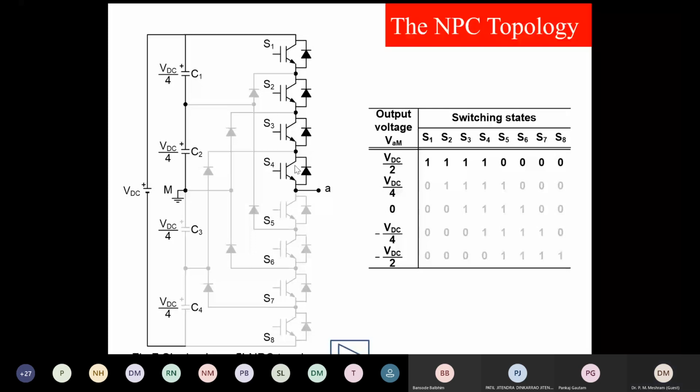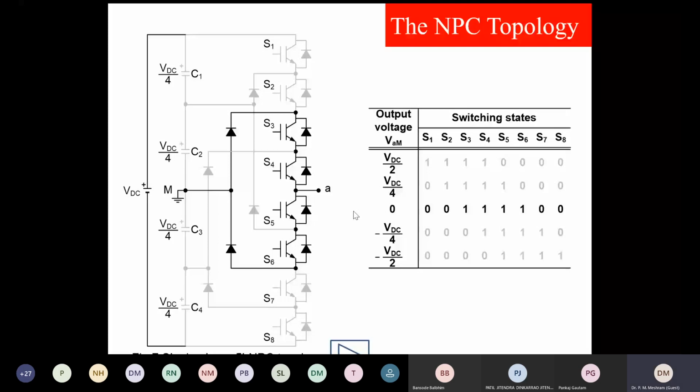So here I will get a 5-level output. For VDC by 2, I require all 4 upper switches to be on. I measure the pole voltage from the A point to the M point. M point is the center of the DC link capacitors. Next, I will make S2, S3, S4 and S5 on.